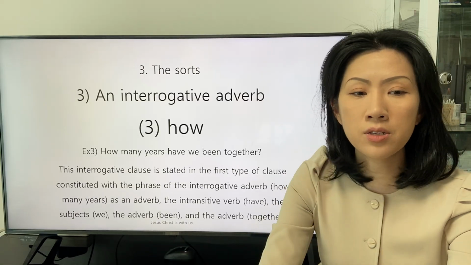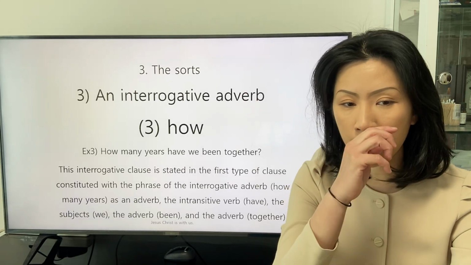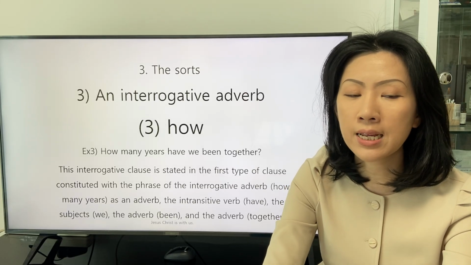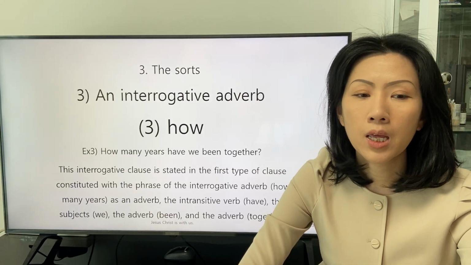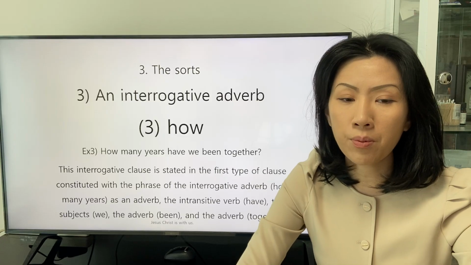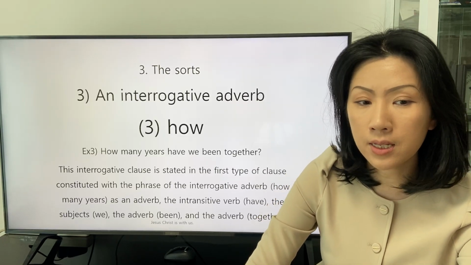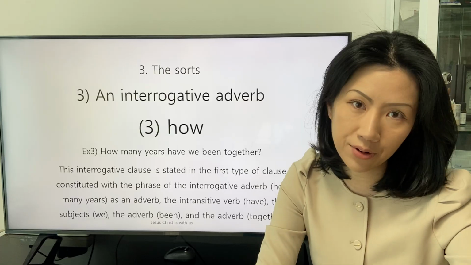This interrogative clause is stated in the first type of clause constituted with the phrase of the interrogative adverb how many years as an adverb. The intransitive verb have, the subject we, the adverb being, and the adverb together.